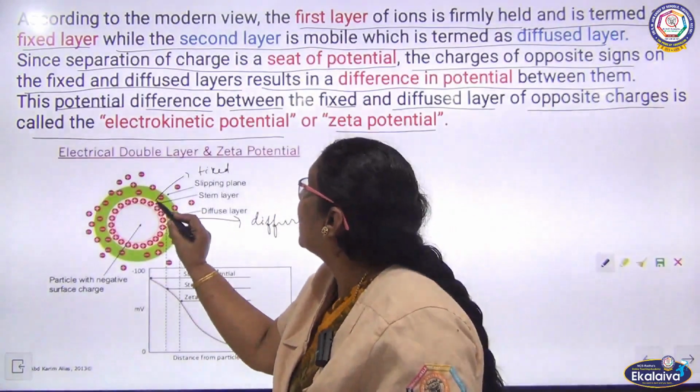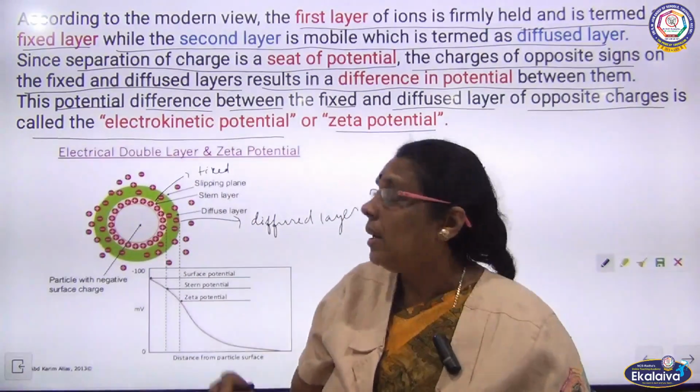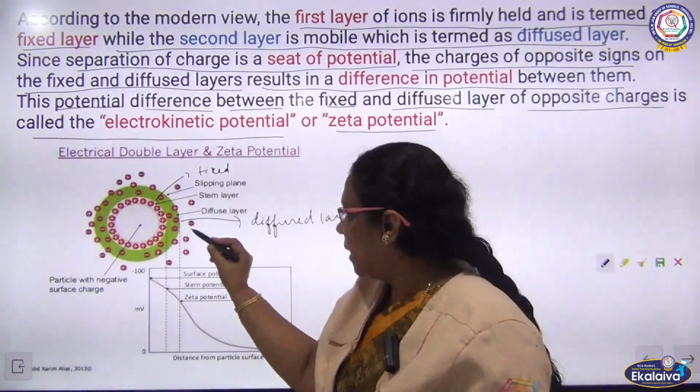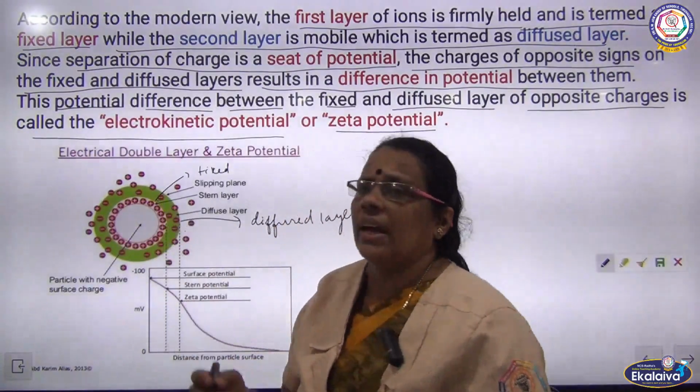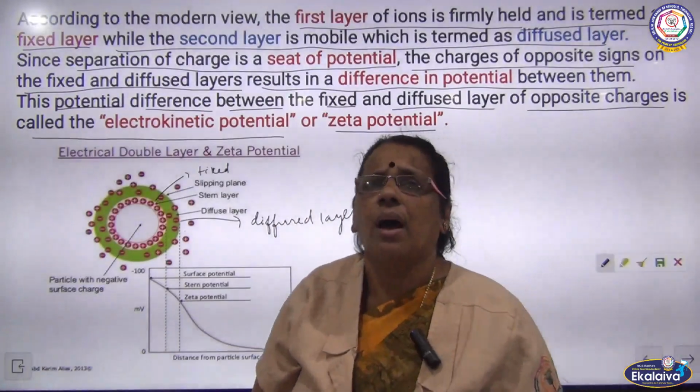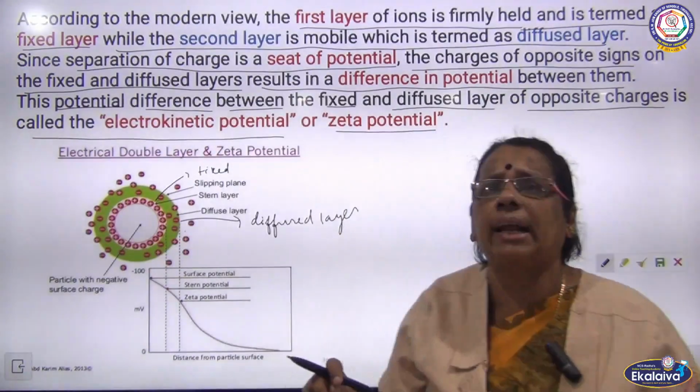So this is the first layer, it is a fixed layer. The second layer is a diffused layer. In between the first and second layer, the potential is developed. We can call it zeta potential, or electrokinetic potential.